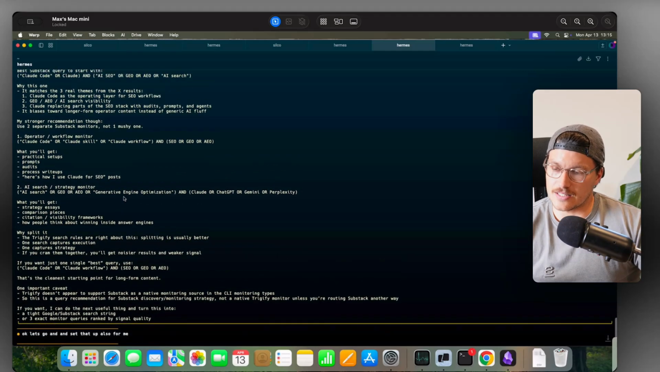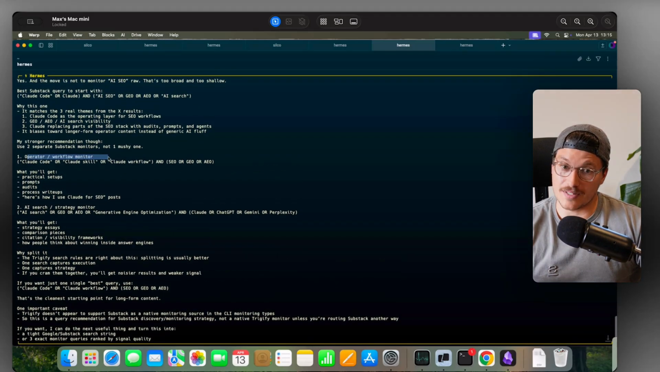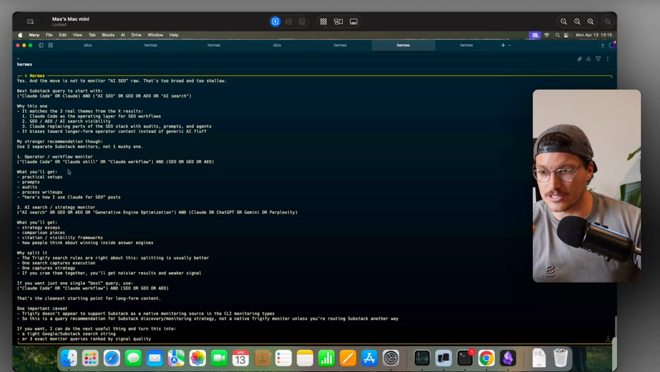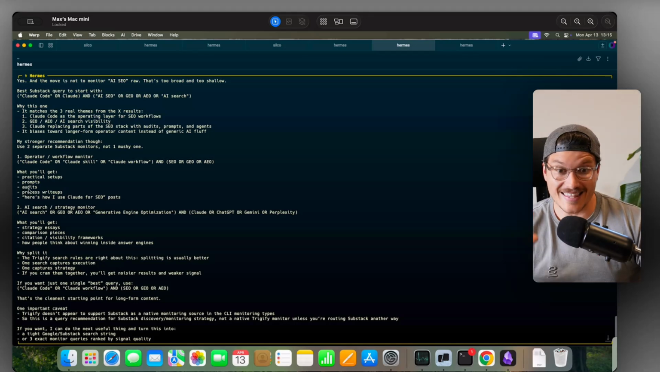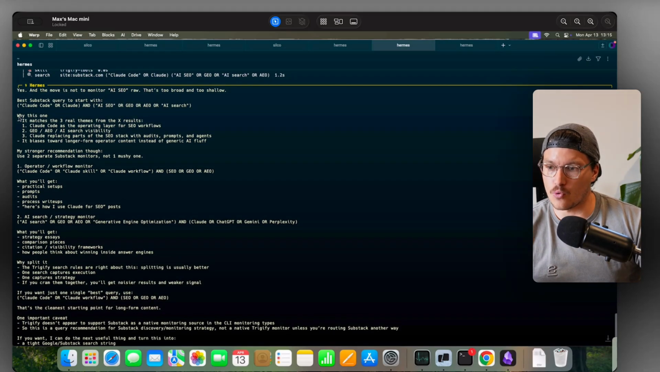So what this has said is, because it noticed that some of the key topics from X were more around operators and workflows with Claude Code, let's do one specifically for that. So we'll get more practical setups, prompts, audits, things like that. And then we'll have one more of a GEO one, which is this AI search. And we're also going to chuck it across all of the LLMs as well. So we're going to start to see what's being mentioned in comparison there as well. And this is then going to help build out our brain or our knowledge repository, essentially. So there we go.